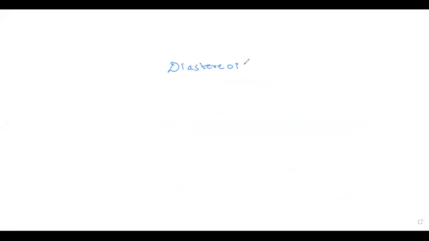Diastereoisomers. Diastereoisomers are those groups which have a different arrangement of H and OH groups at more than one asymmetrical carbon. They may have a difference in 2 carbons, 3 carbons, 4 carbons, meaning in more than 2 carbons there will be a difference of H and OH. The arrangement of H and OH will be different in more than 2 carbons. These are called diastereomers.